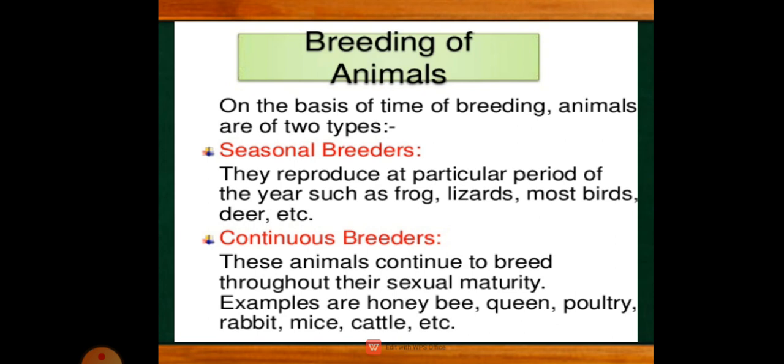Now, how does this senescent phase take place in a cyclical process? We are talking here about the lifespan. First the organism takes birth, then from birth to the growth stage we call it the juvenile phase, because the growth is taking place slowly and it is not completely grown up.